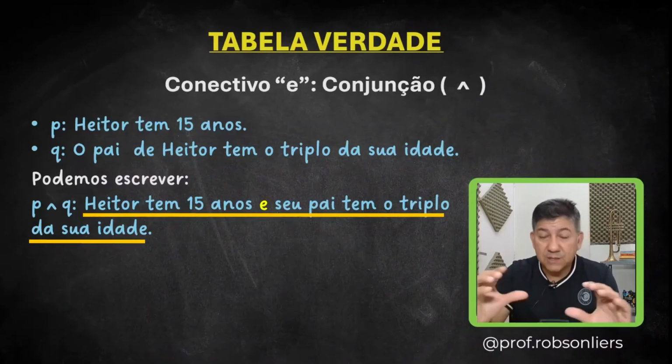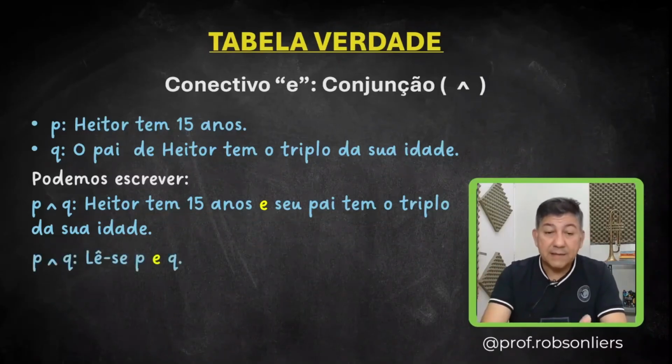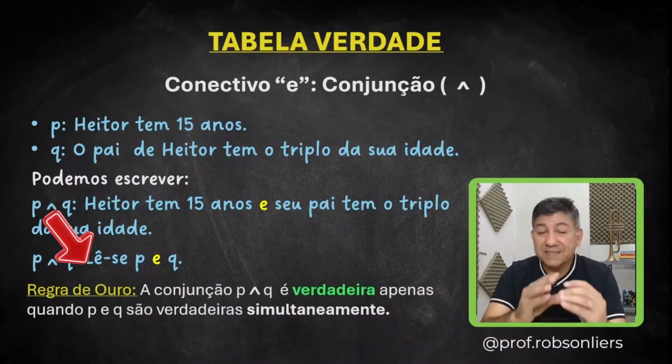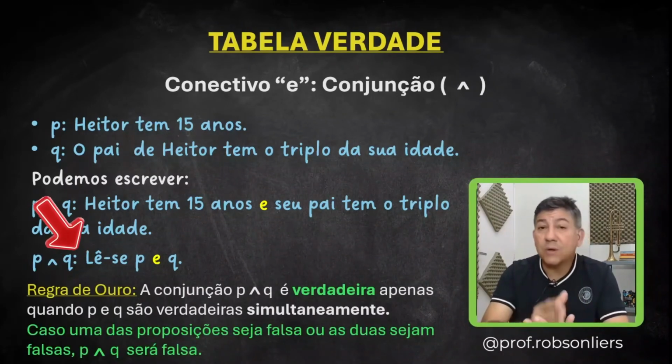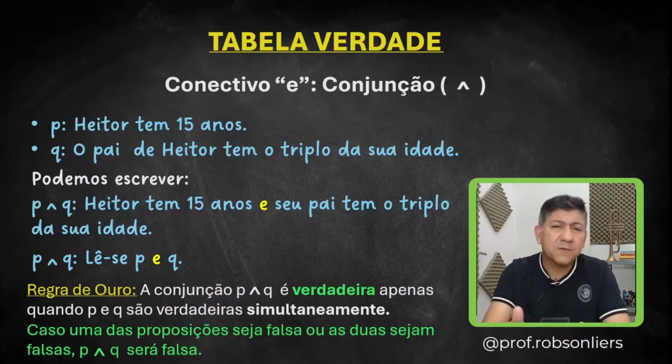We put all this together into a compound proposition. So, Kiki, I just said it. P and Q, read this as P and Q, got it? Now, the golden rule of the conjunction P and Q. For it to be true, everything has to be true. If one or both of them are false, P and Q will be false. What do you mean, Professor? For it to be true, all parts must be true.